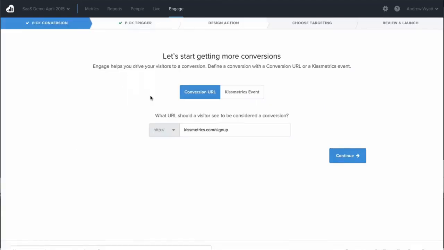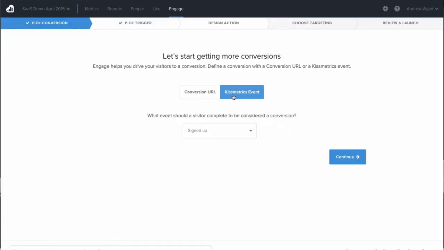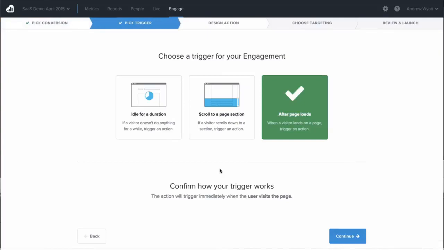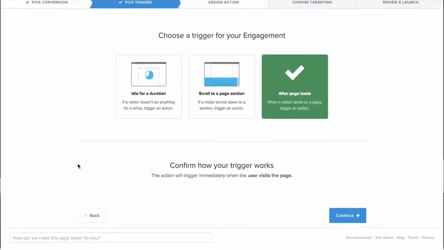So the whole idea behind Engage is that we want to help you get more conversions. So you simply have to tell us what that conversion is for you. It can either be a specific URL somebody goes to, or you can use any one of the Kissmetrics events you already have tagged. From there, you're going to choose how the engagement's actually displayed.